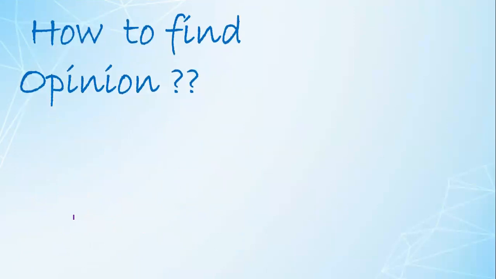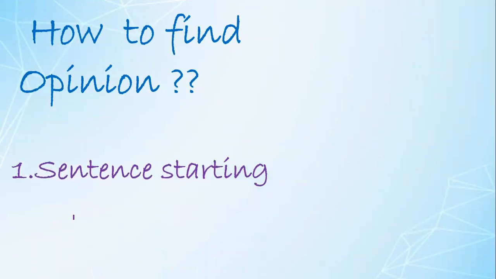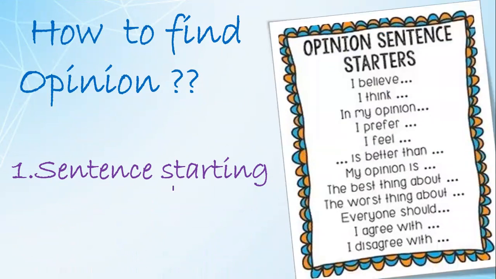So let's see what the guidelines are for finding an opinion. The first thing which we must look into when we are to find the opinion is the sentence starters. Such sentence starters are always the beginning of an opinion: the best thing about, the worst thing about, I agree with, I disagree with. So this is the first parameter to find an opinion, and this can easily be located.